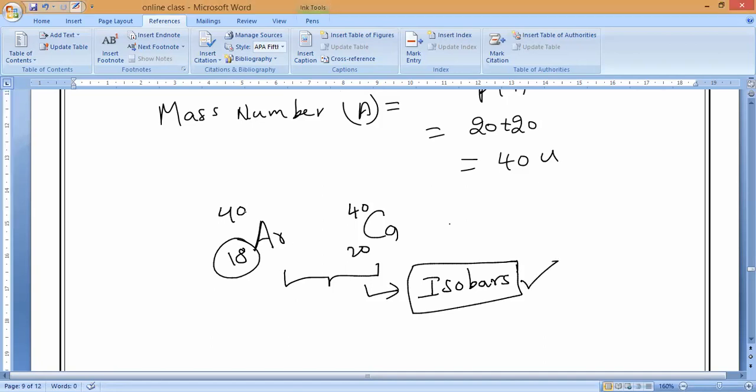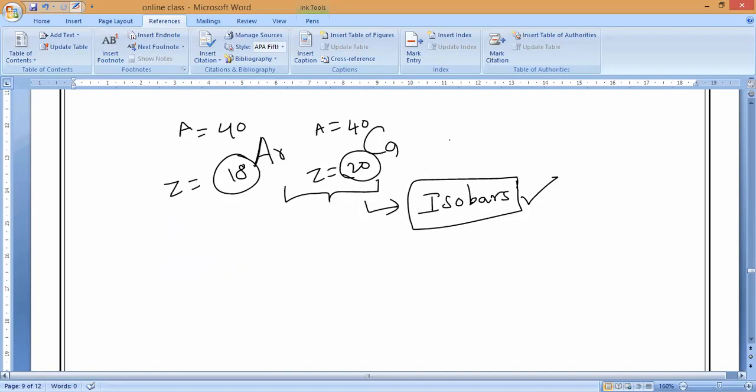So 18, 40 and 20, 40. Here who is changing? The atomic number is different. Understand? This atomic number is 18. This atomic number is 20. But this mass number is 40, and this mass number is also what? 40 only. Yes or no? That is the first thing you have to understand. So if we take atoms with the same mass number but different atomic numbers, we call them isobars.